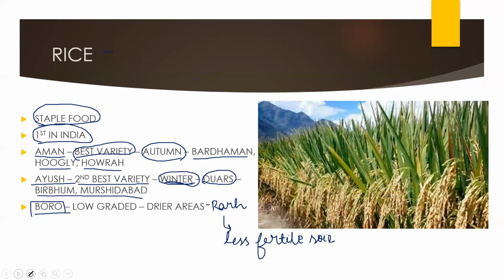Let's move to the next part. These are three basic qualities of rice you have to remember: Aman, Aus, and Boro. Which is the best variety, which is the second best, and which is low graded. All these things you have to remember. This part is very important. You can take a screenshot.